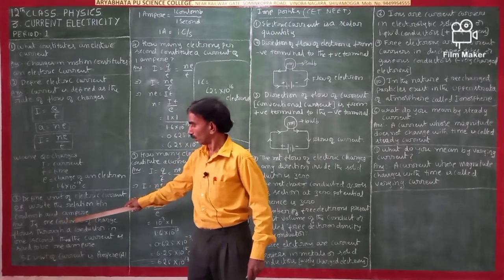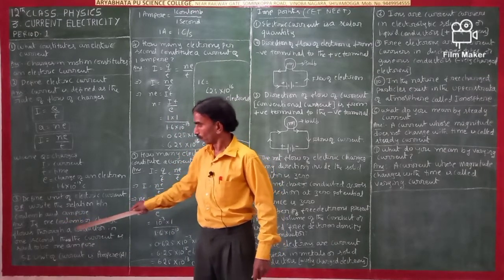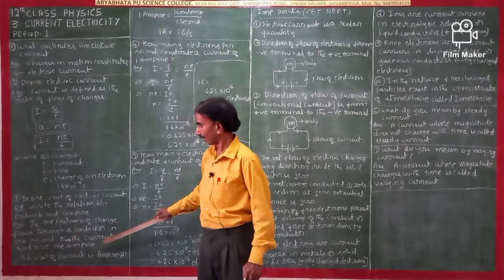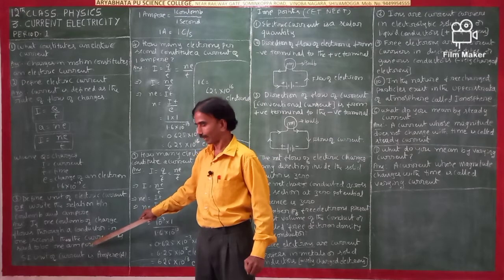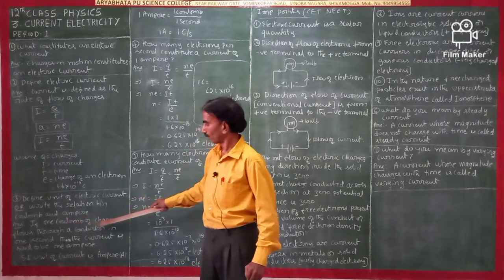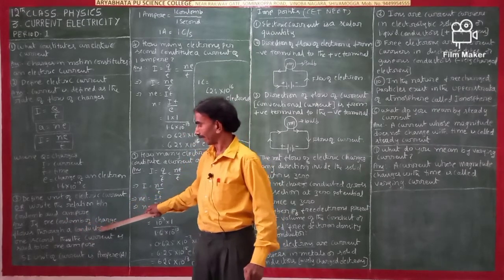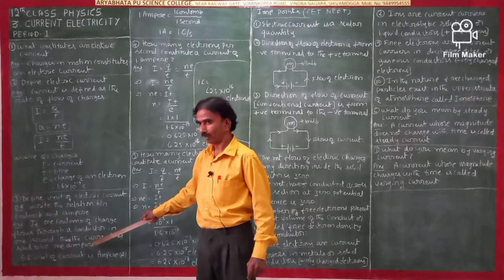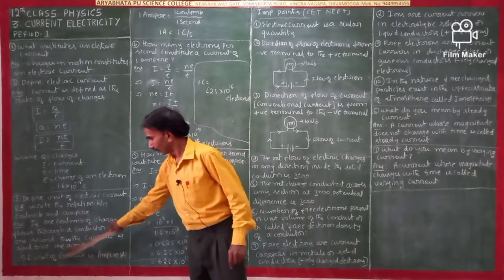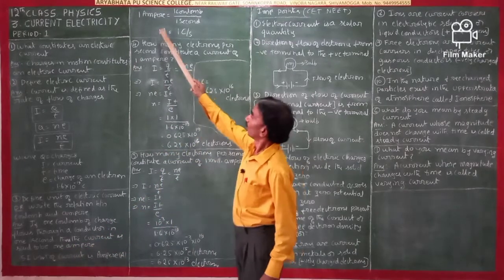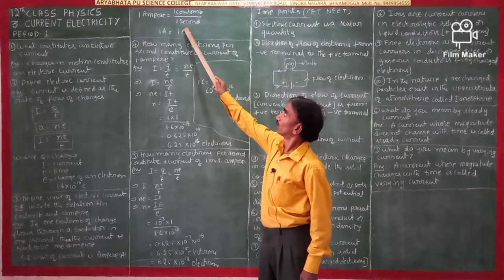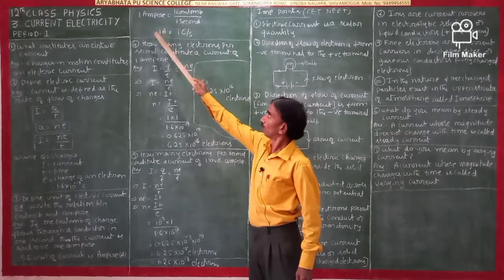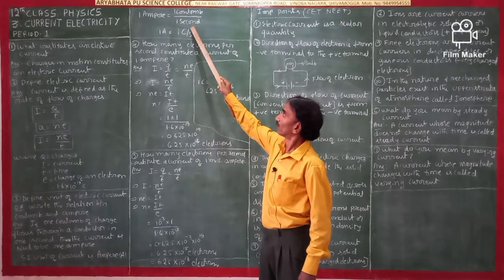So the SI unit of current is ampere. 1 ampere is equal to 1 coulomb per 1 second.